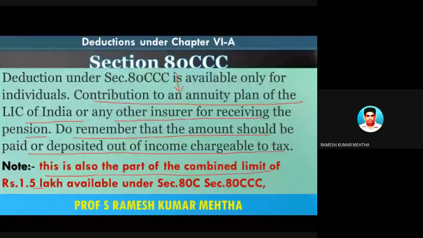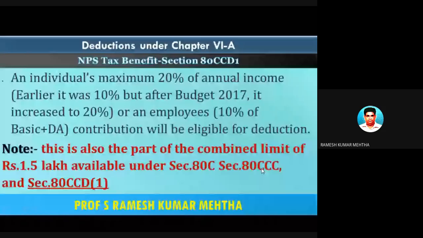Another note is that this investment under Section 80CCC is also part of the combined limit of rupees 1.5 lakhs, which is available under Section 80C and 80CCC. Please remember, Section 80C plus 80CCC, the maximum amount of deduction, the limit or ceiling, is 1.5 lakh rupees.